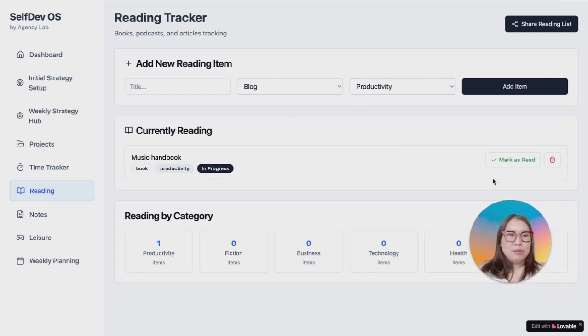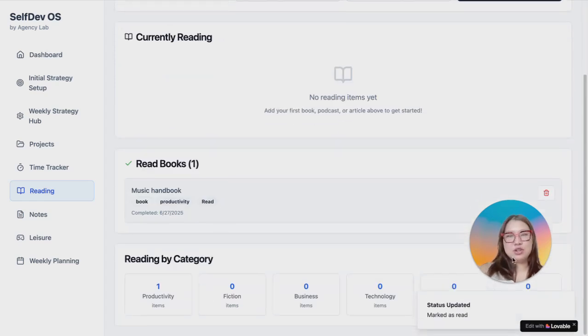So I've added the music handbook. Once he's done with that, he can mark it as read, and then it's actually going to show up in his read books column.